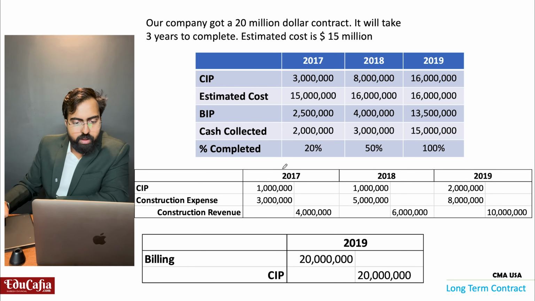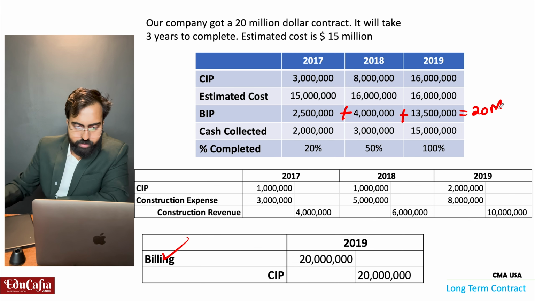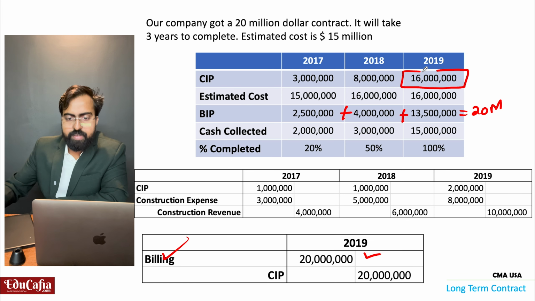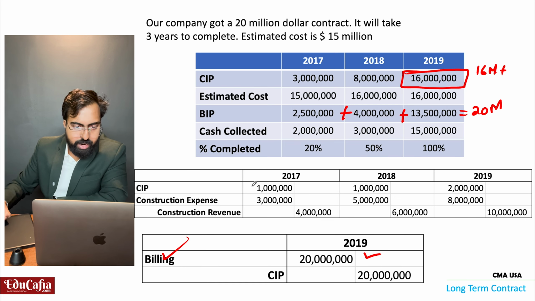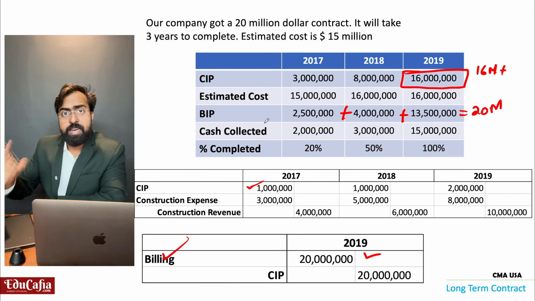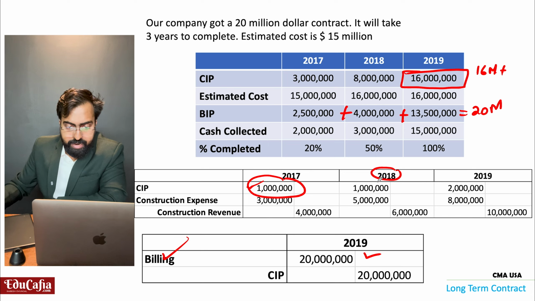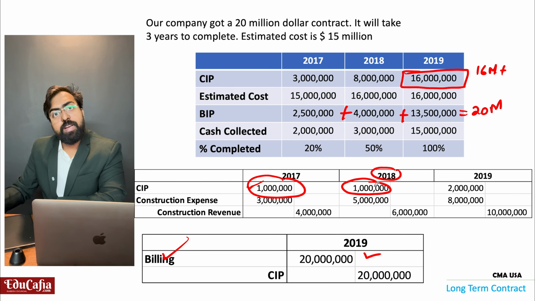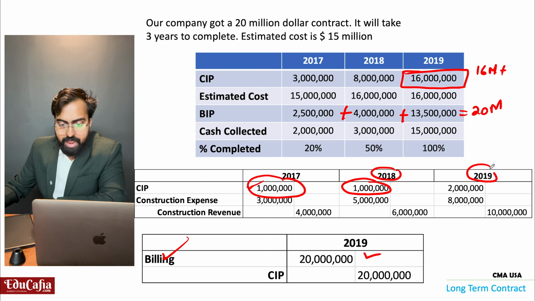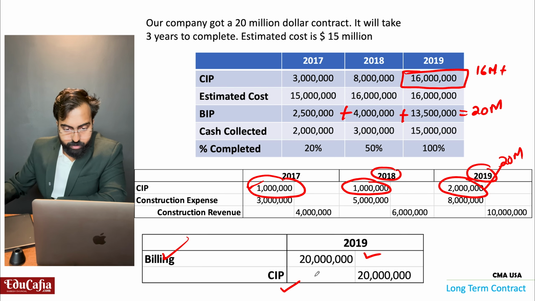Now, I have sent these billings to the customer, that is totally equal to 20 million. There is no doubt. And what is there in my CIP account? 16 million. There is also no doubt. Plus this extra I added in 2017, now it is 17 million, 16 plus 1. In 2018, an extra 1 million also adding, so now it is 18 million. In 2019, I am adding another 2 million. Now it is 20 million in CIP account.